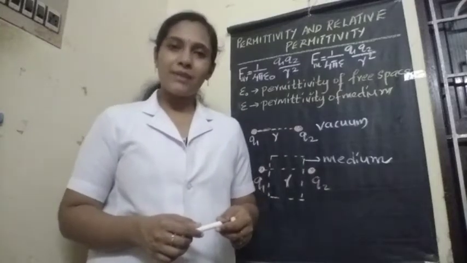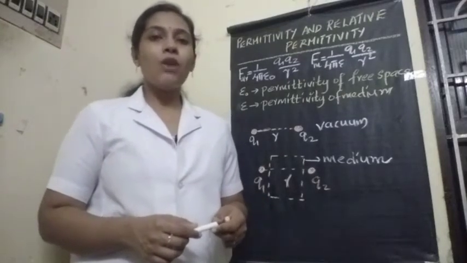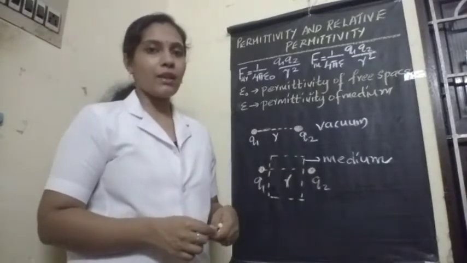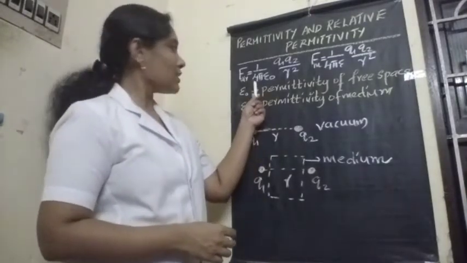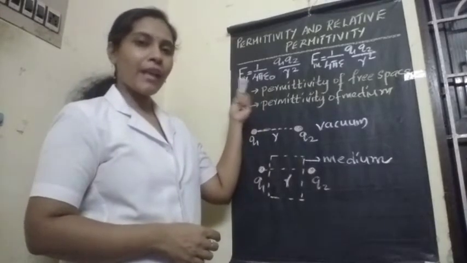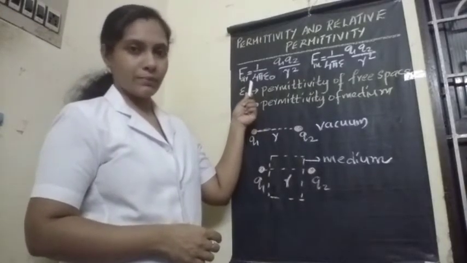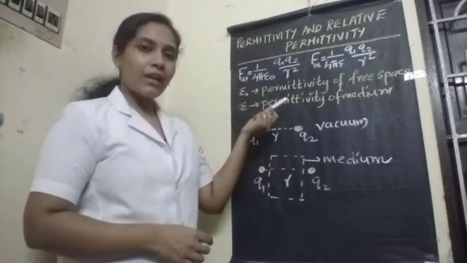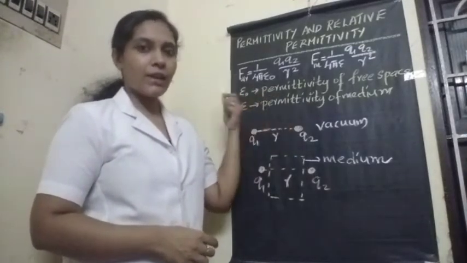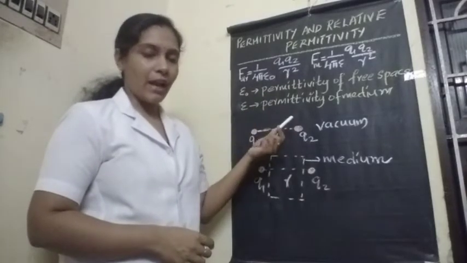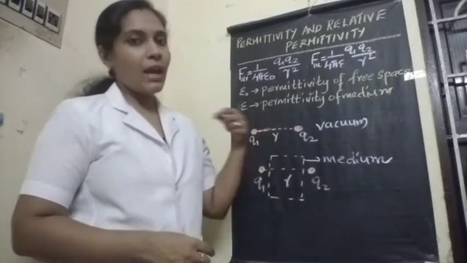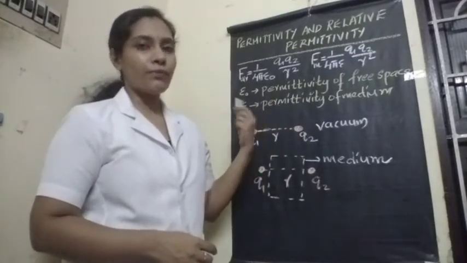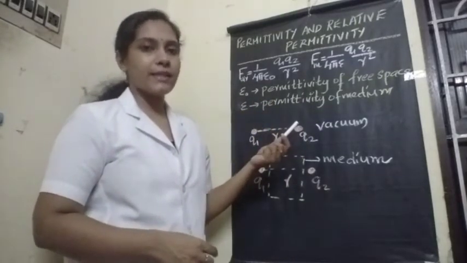Children, we have seen that as per Coulomb's law, the force acting between any two charges can be calculated using this equation. What is the equation? F in air or F in vacuum or free space. We consider the air, even though air is a medium, we consider the force acting in air and the force acting in vacuum as similar because the permittivity of air and permittivity of vacuum is nearly the same.